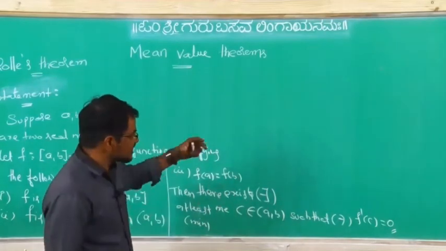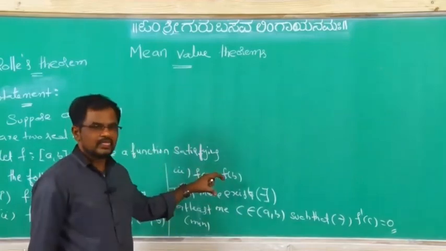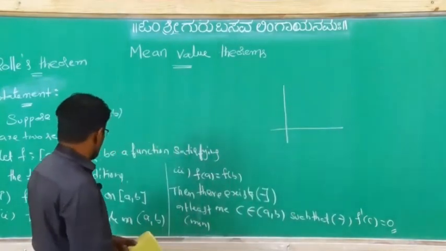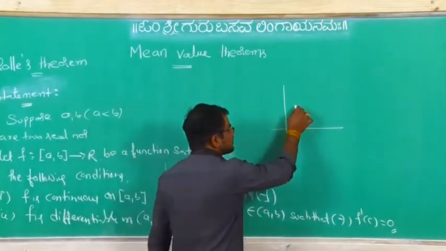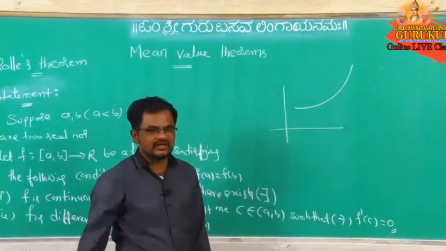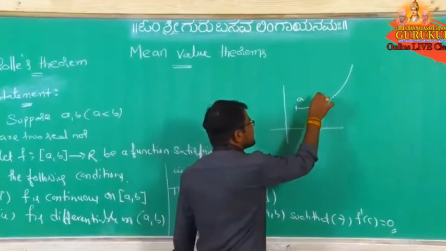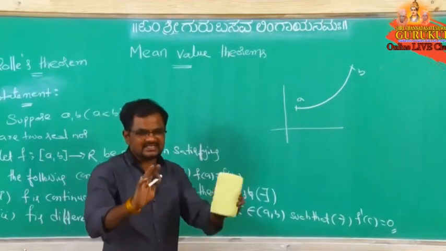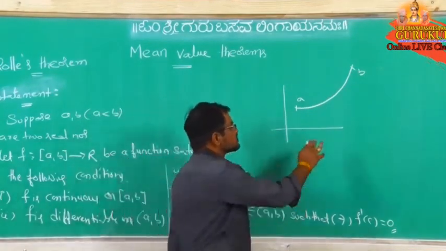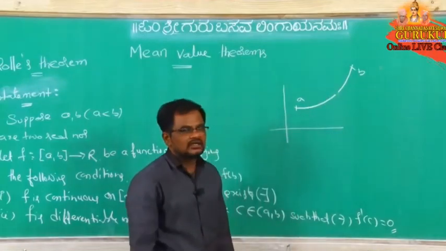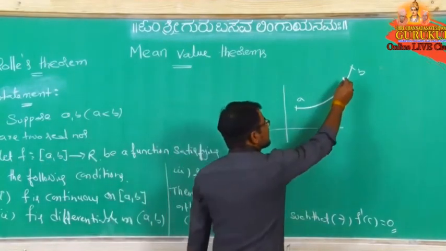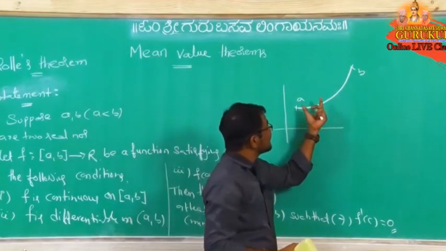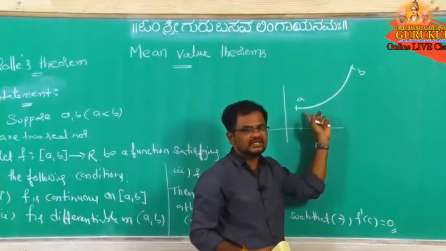Before the explanation of the geometrical interpretation of this one, I will explain some points here. So what is continuous? Here see, suppose you take one function y equal to f of x, and you take this as a and this as b. Is there any break in this interval? No. So that's why this is a continuous function. Suppose here one break is there, it is not a continuous function.